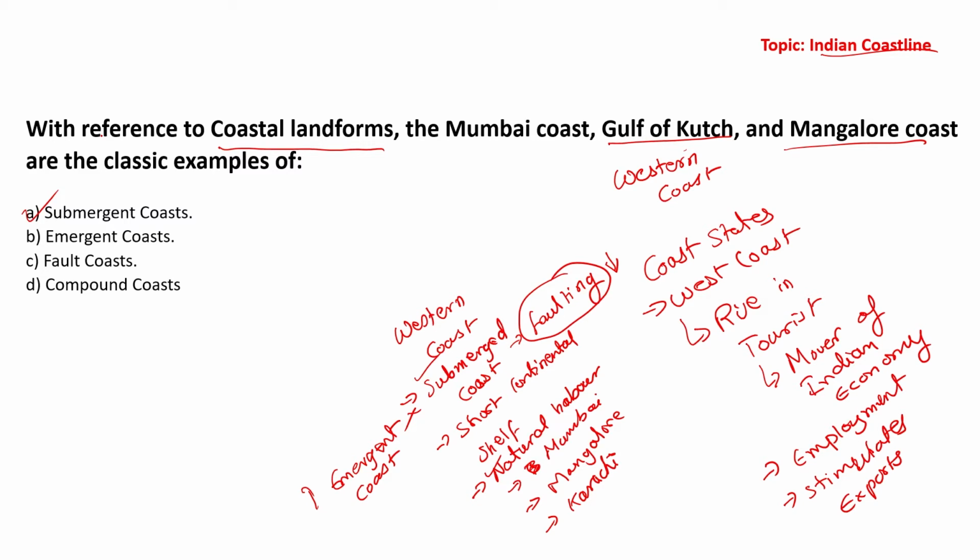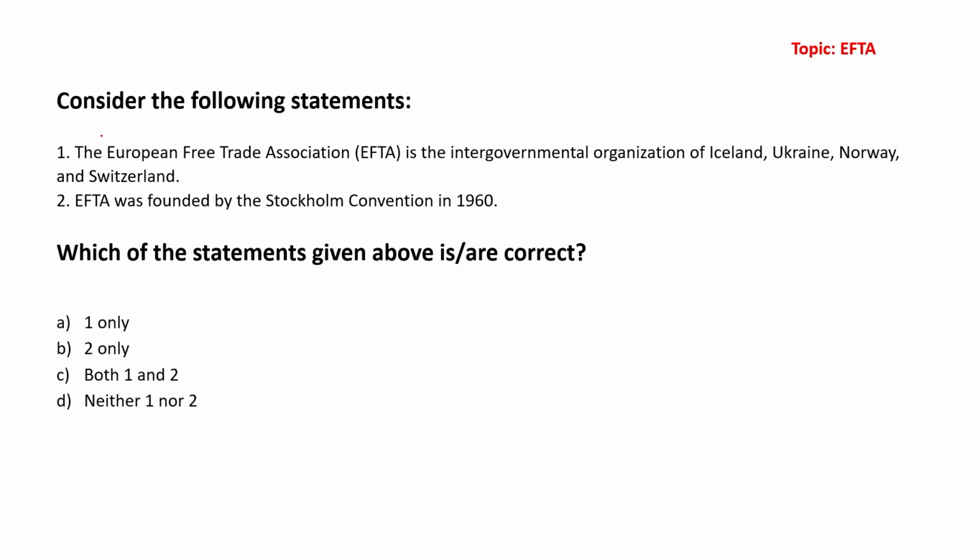Moving on now to the next item in news, and it is with respect to EFTA. It is the European Free Trade Association, with which India has signed an agreement. India basically has signed an agreement.